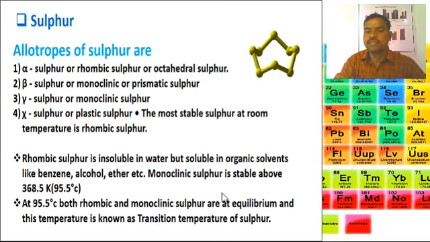Rhombic sulfur is insoluble in water but soluble in organic solvents like benzene, alcohol, ether, etc. Monoclinic sulfur is stable above 368.5 Kelvin, that is 95.5 degrees centigrade. At 95.5 degrees centigrade, both rhombic and monoclinic sulfur are in equilibrium, and this temperature is known as the transition temperature of sulfur. And these are the pictures of the S8 sulfur molecule.